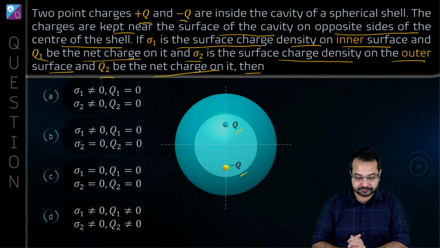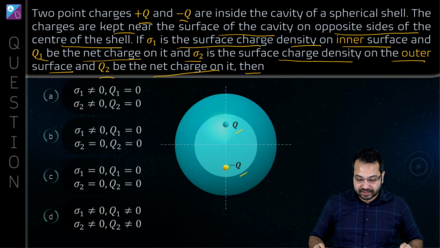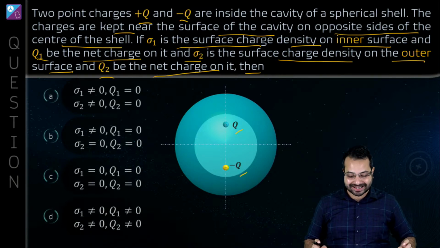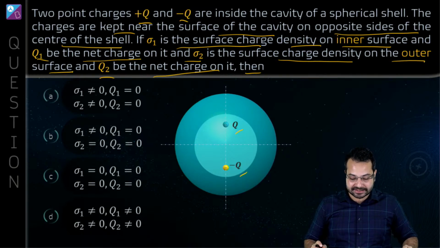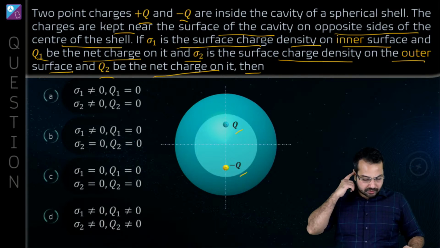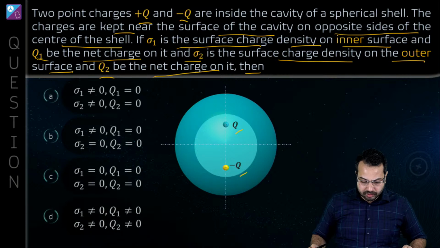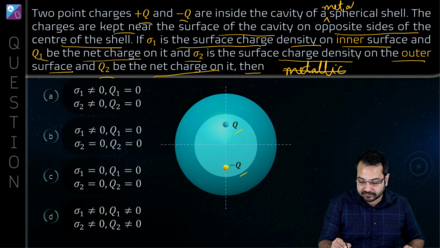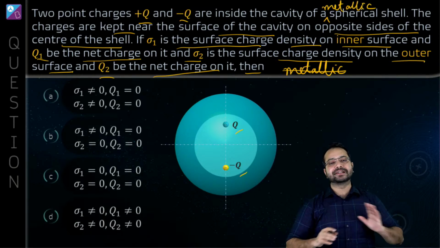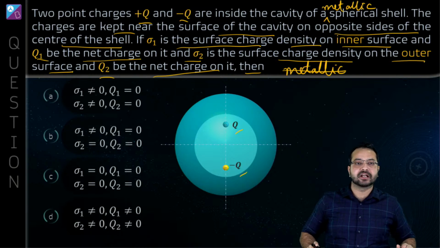Alright. So we have a spherical cavity. Okay, so we have a spherical shell which has a cavity inside. What they have not mentioned here is, have they mentioned this is metal? They should mention that this is metal. If they have not mentioned, then make a note that this is a metallic spherical shell. Okay, I should write it is a metallic spherical shell. Obviously, only then is this question going to make sense. Okay, this is a metallic spherical shell.